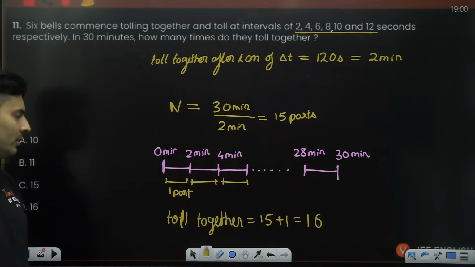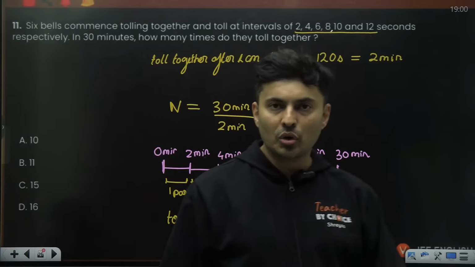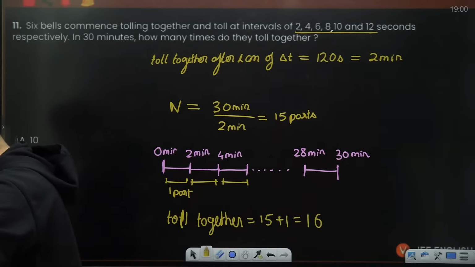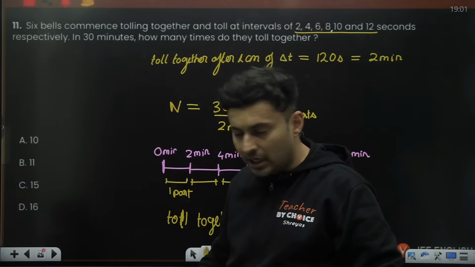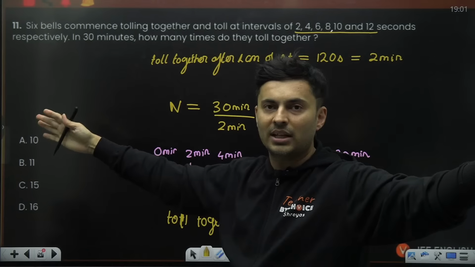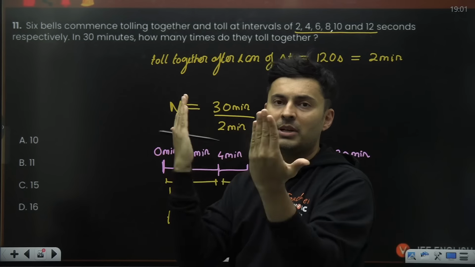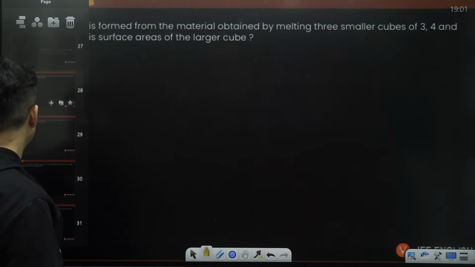So this is the most common mistake which I have seen. Yes, the answer is 16, guys. A lot of students make that particular mistake. Understood, guys? The first time when they struck also has to be counted. You start the time, everything sounded together. Then their intervals were different, then they struck together at 2 minutes, then 4 minutes. So like that, if you count, it will be 16 times. Right. Let's move to the next question.